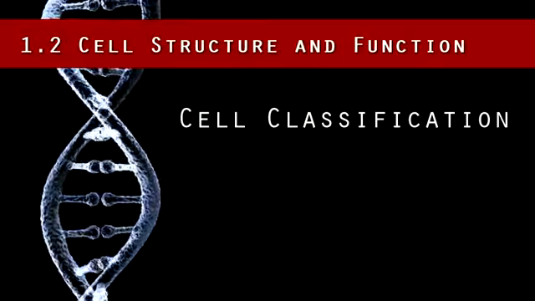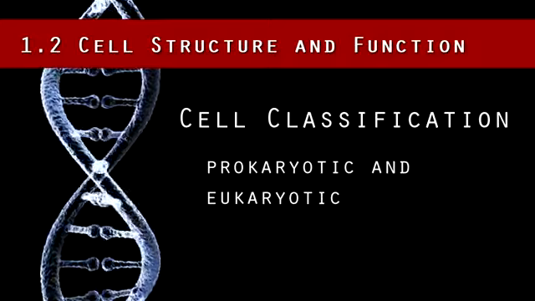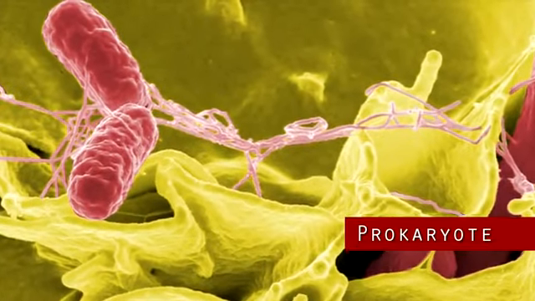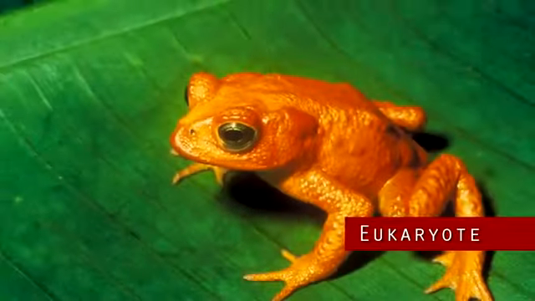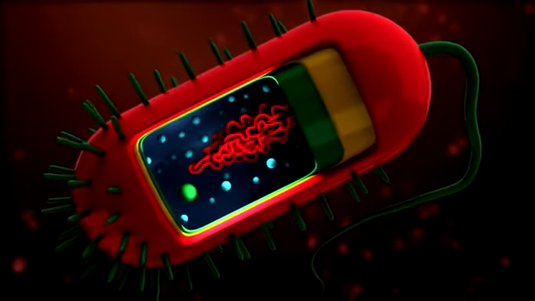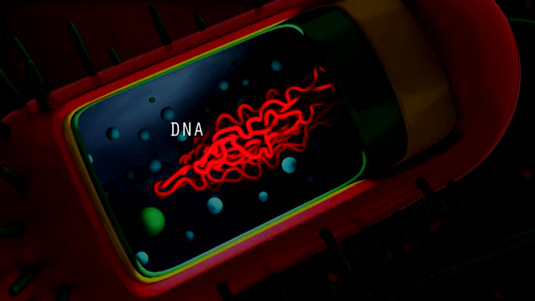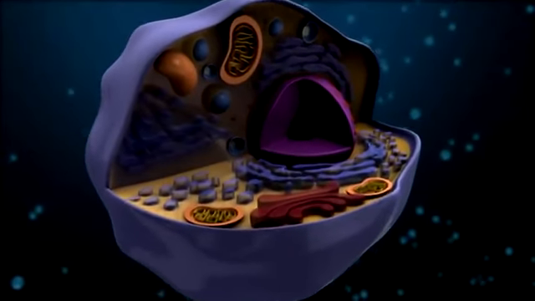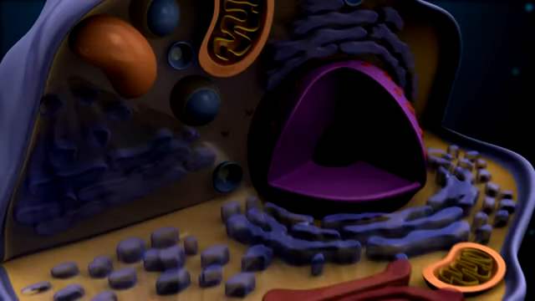Let's examine a cell more closely. There are two general classifications of cells, prokaryotic cells and eukaryotic cells. Prokaryotes are single-celled organisms and include bacteria and some algae. On the other hand, eukaryotic cells make up more complex organisms like plants and animals. Prokaryotic cells lack a membrane-bound nucleus, so the DNA, which is usually a single circular molecule, floats in the cytoplasm of the cell. Eukaryotic cells contain a membrane-bound nucleus that holds all of the DNA in one part of the cell, as well as many other organelles.